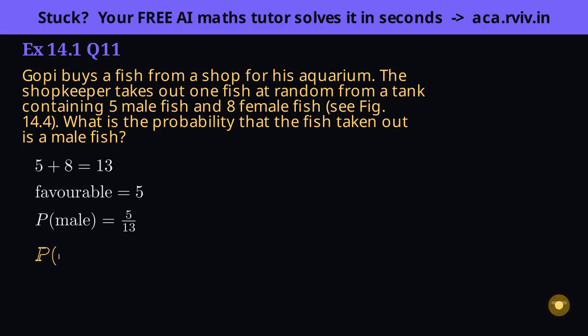Inside, strip away the aquarium story and it's the bare formula, favorable over total. The figure is just decoration. The real work is getting the total by adding both groups.